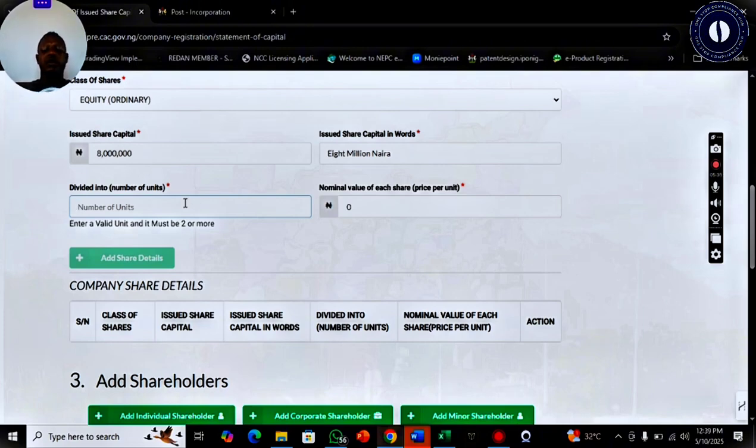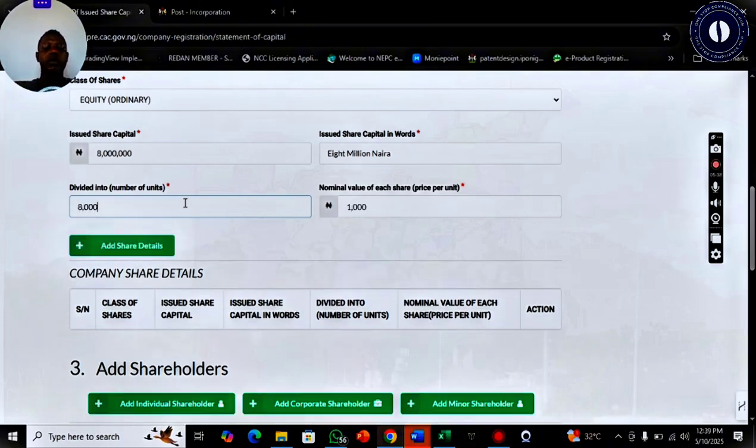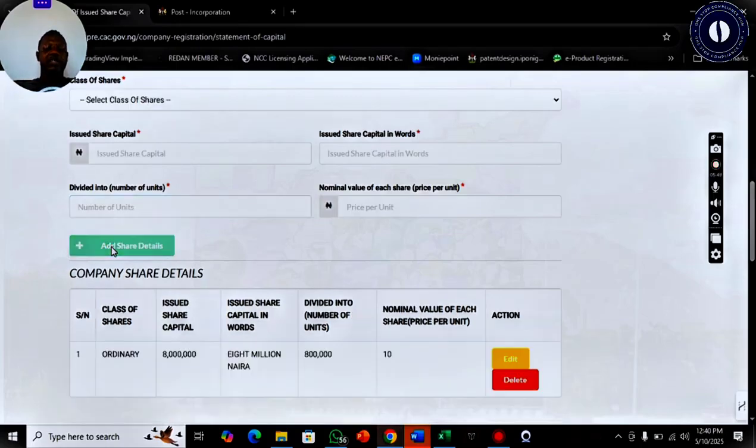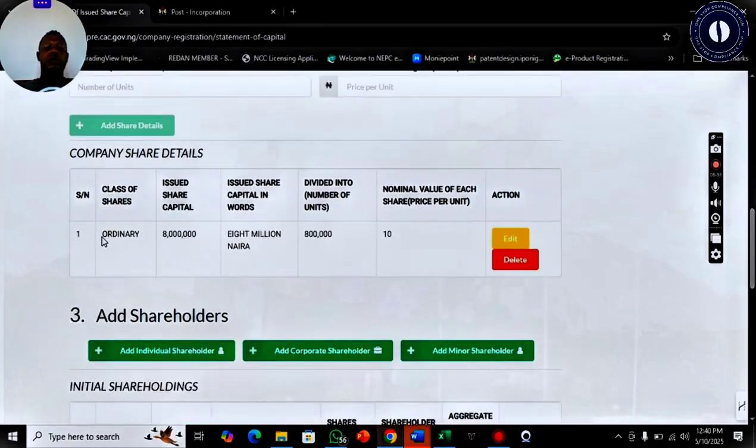Okay. So for this, we can just do 800. So we are going with the value of each of these shares to be 10 naira, and then the total shares we have is 800,000. So once that is settled, we click on add share. Then you can now see a column comes up: ordinary share, issued share capital 8 million naira, divided into, that's number of units, 800,000. So the total number of shares we are given will be 800,000, and then each of these shares is valued at 10 naira. So each person you are giving the shares, for each share you are giving, that person must have paid you 10 naira.